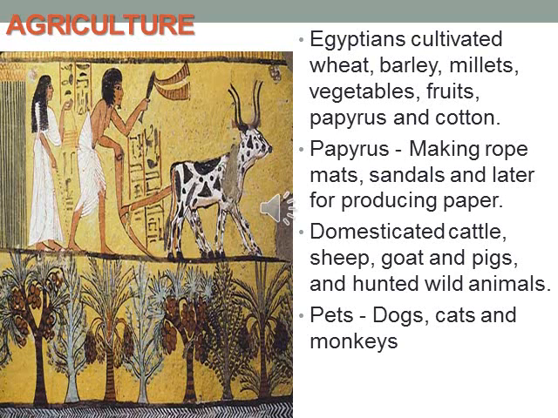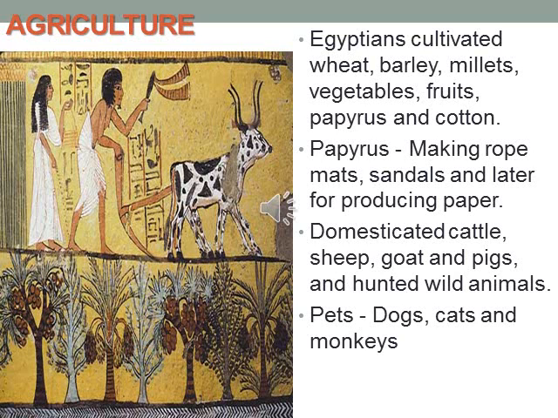They also made sandals, and later they used papyrus for producing paper. The word paper is derived from the word papyrus.